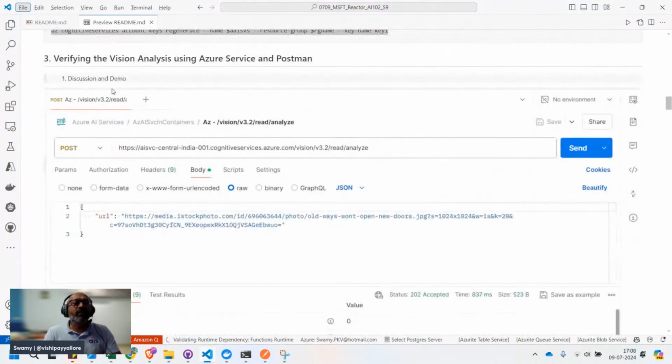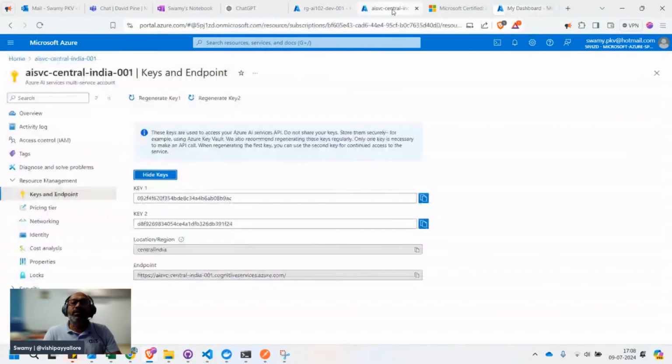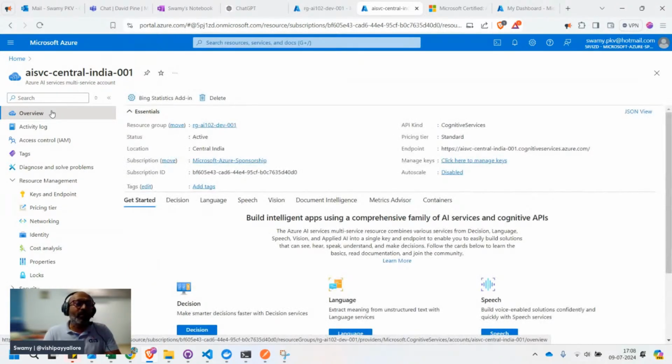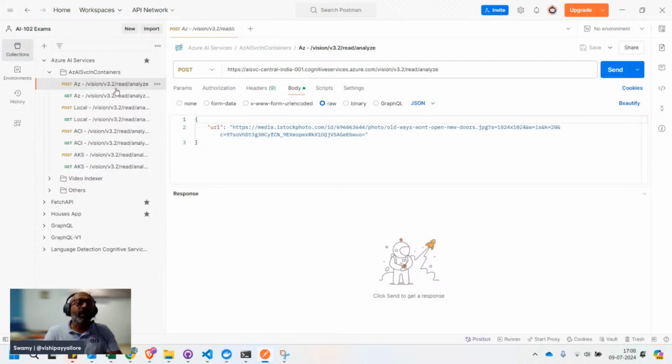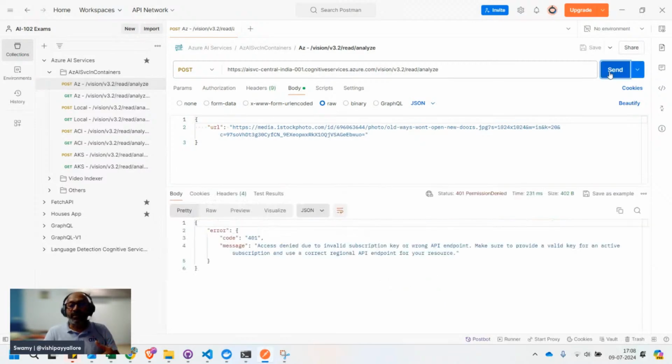Now we are on to section 3, where we have created an Azure service and just wanted to see whether this base Azure service is working or not. So what do we want to do? We want to go ahead and try the Azure AI services. We just regenerated the key. So now I don't have the latest key. So it says permission denied.